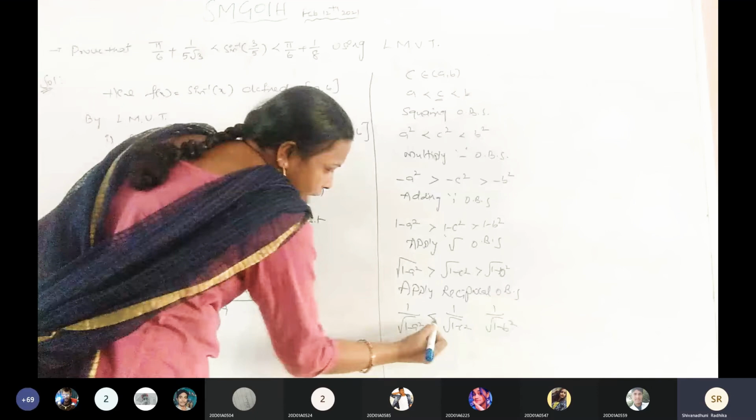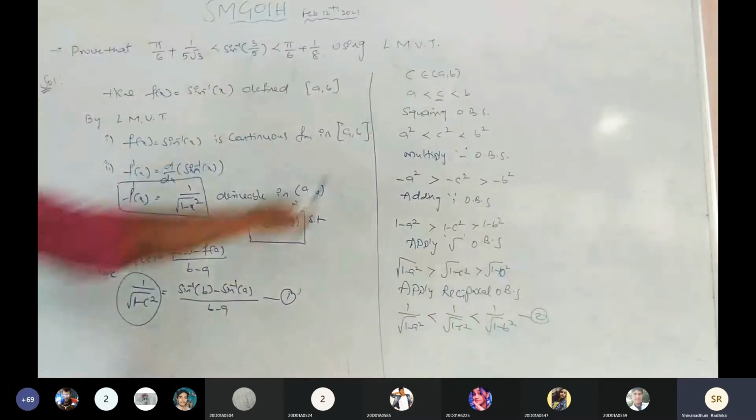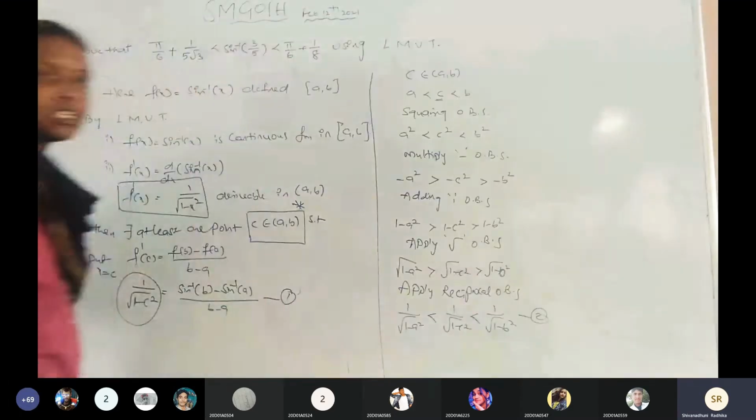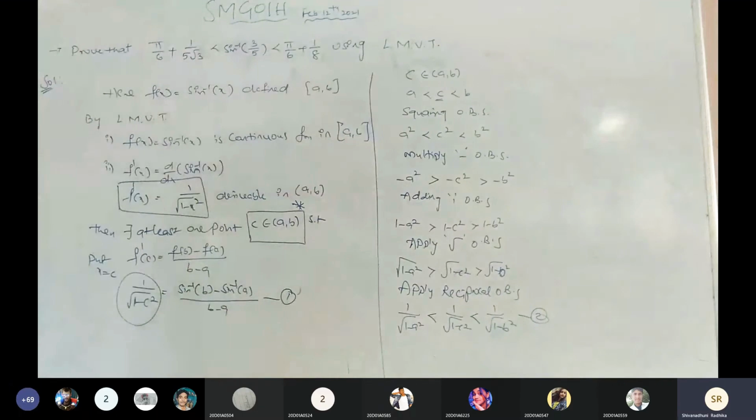Is it clear? Now say this is equation number 2. Completed. The total c is changed into 1 by under root of 1 minus c square. Completed? Any doubts?